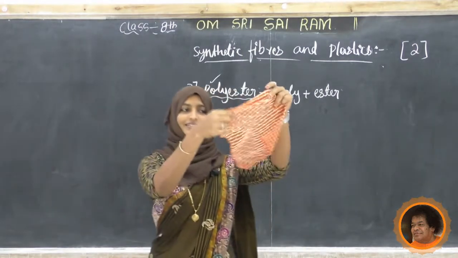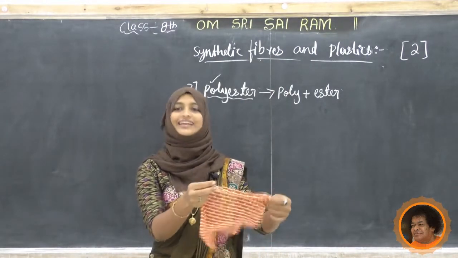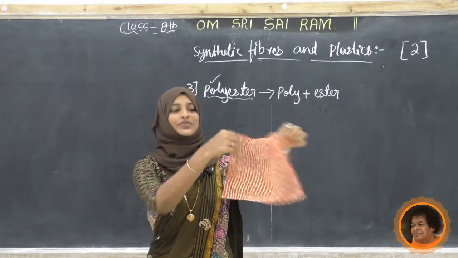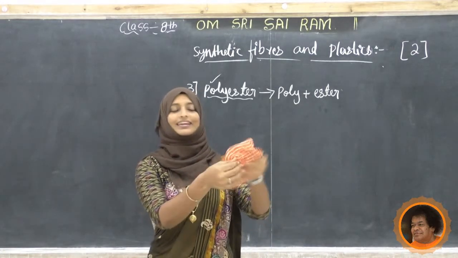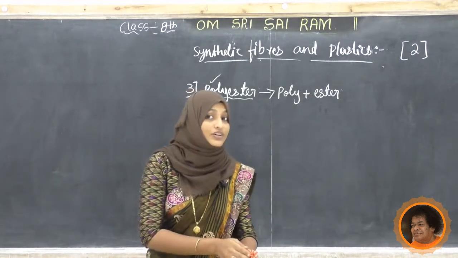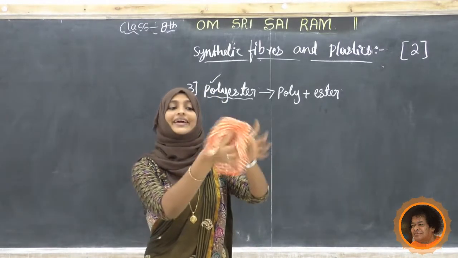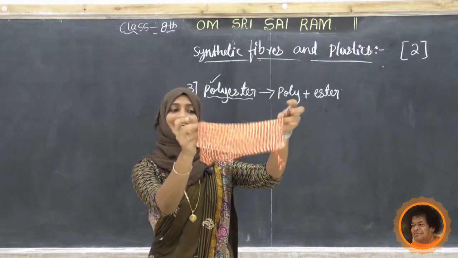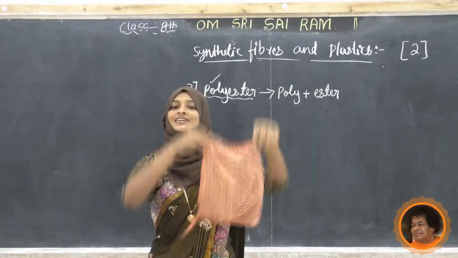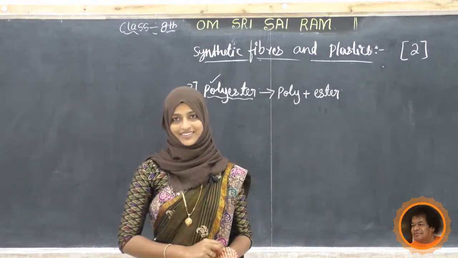Just think, student, this is a nylon. If you have nylon clothes, any shirt or pant or any dress, salwar or anything, what will happen? It is very easy to wash. Instead of this, cotton is very difficult to wash. Tell me, what about the drying? It will take less time to dry. Very soon, no need of sunshine or anything. Just put it under the fan, it may get dry.